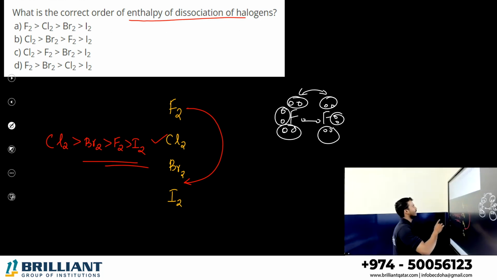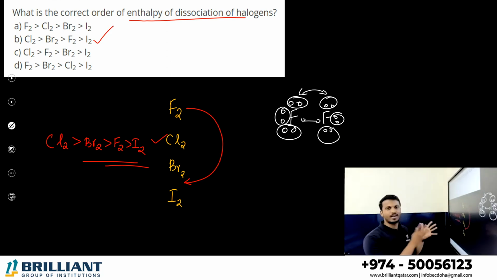So what is the correct answer? Chlorine, bromine, fluorine, iodine. Option B. What is the reason why fluorine goes to the second last? Because the fluorine-fluorine bond is the weakest bond due to more electron-electron repulsion. So experimentally, this is the correct order of bond dissociation enthalpy.